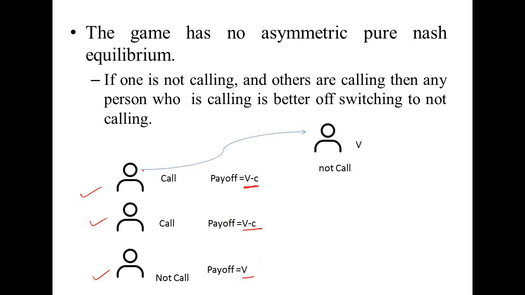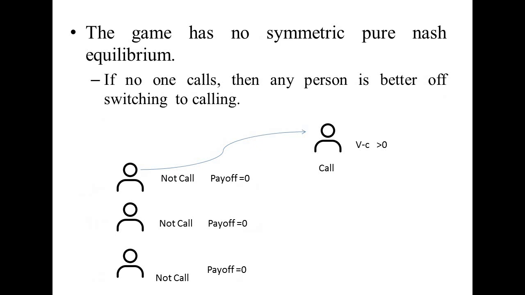Now if a calling player changes his strategy from calling to not calling, then previously his payoff was V minus C, and after changing his strategy he gets a payoff of V, which is greater than V minus C. So a player can profitably change his strategy, and we can say that in this game no asymmetric pure Nash equilibrium exists.